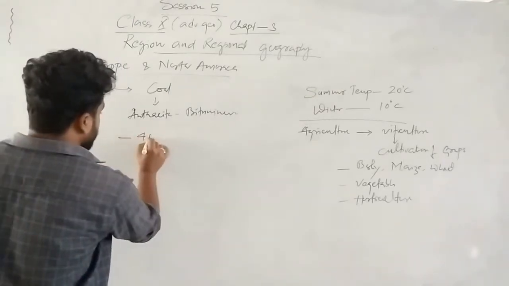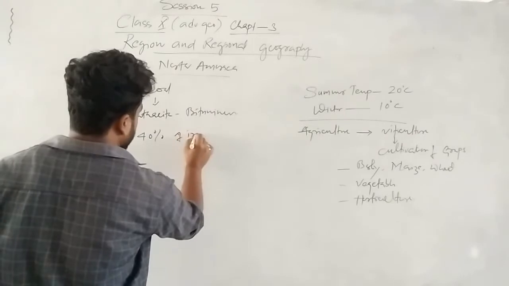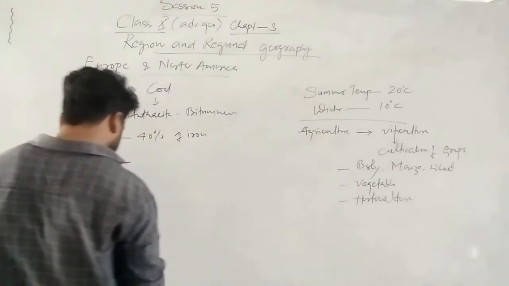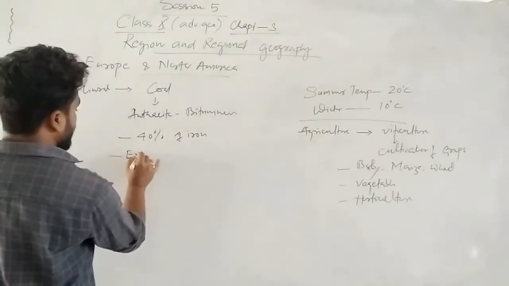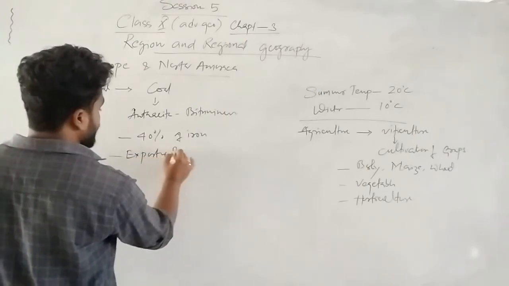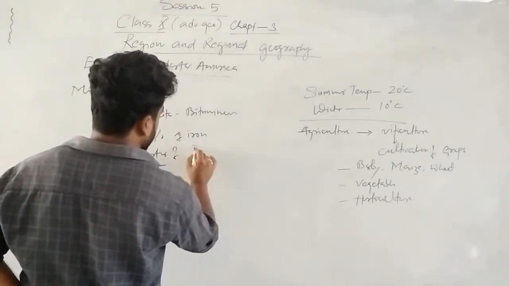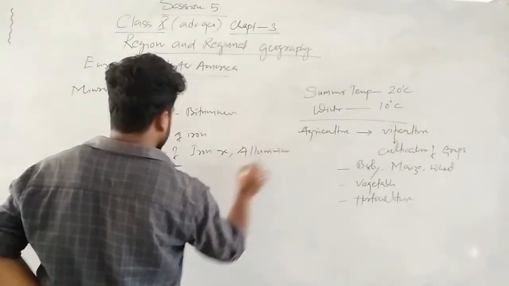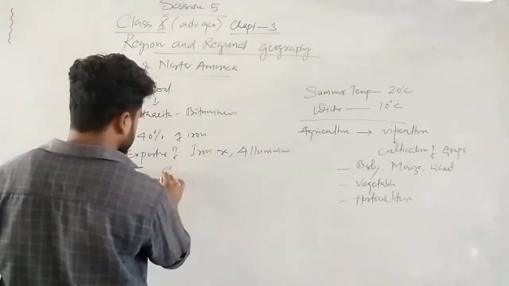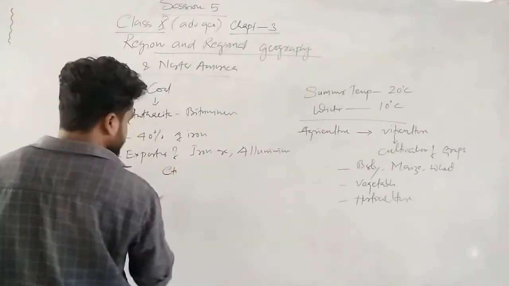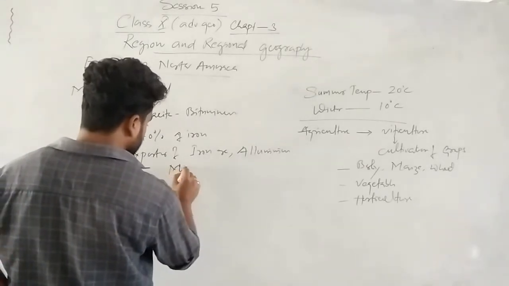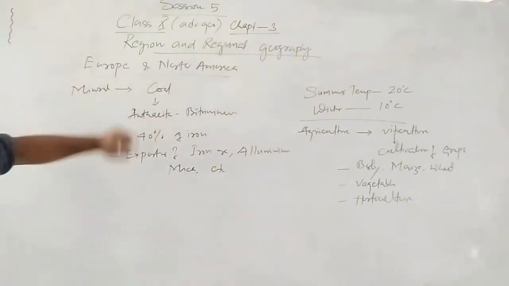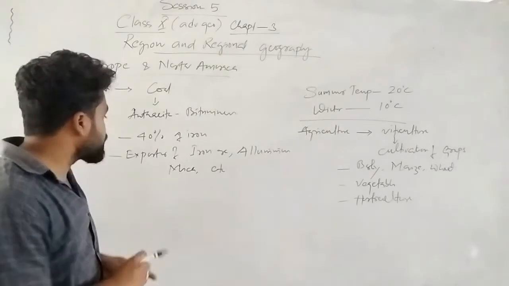And Europe gives 40% of the total iron production. Apart from this, Europe is the foremost exporter of iron ore, aluminium, mica, etc. So regarding these minerals, nothing more: just 40% of the iron they produce, and these are the main exports.